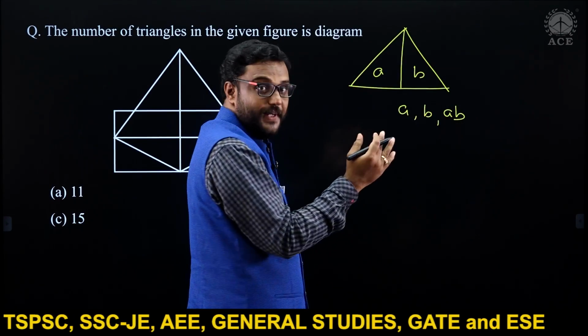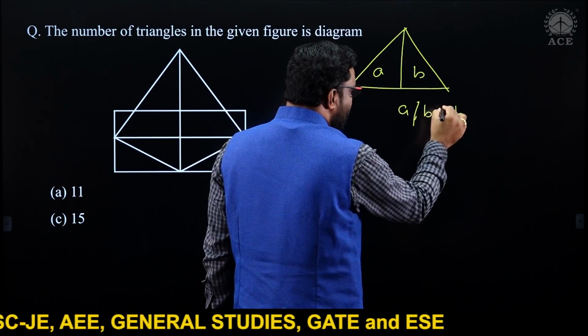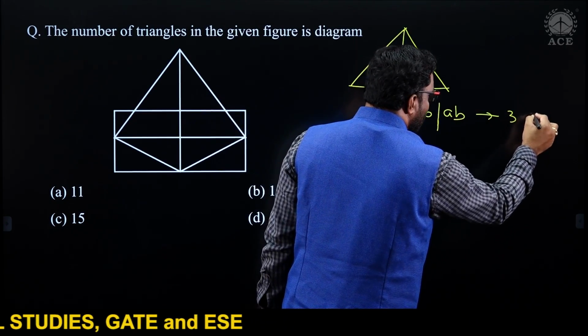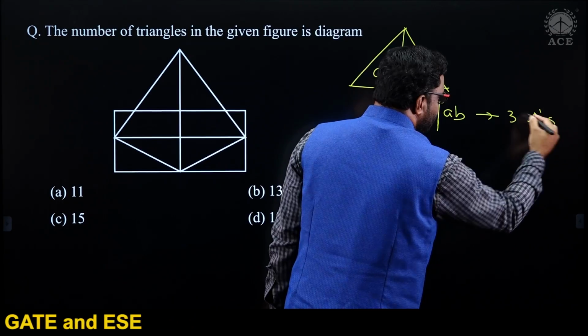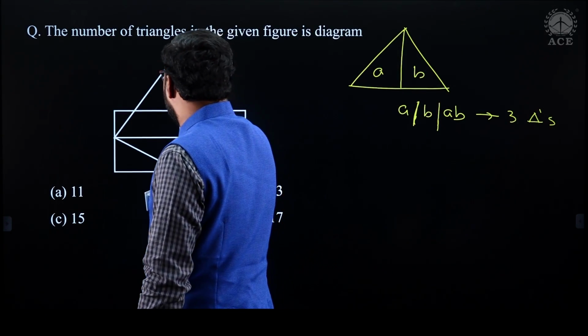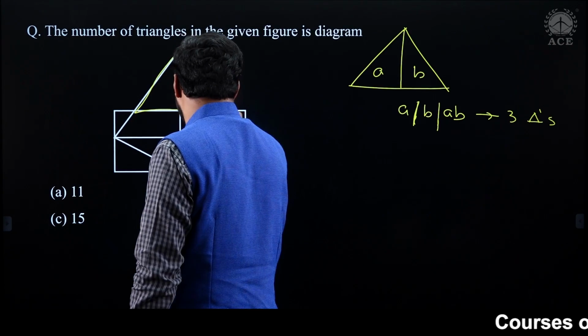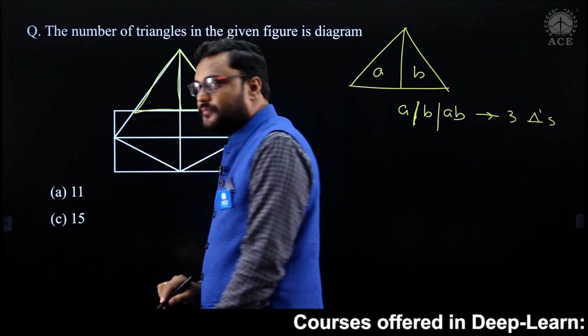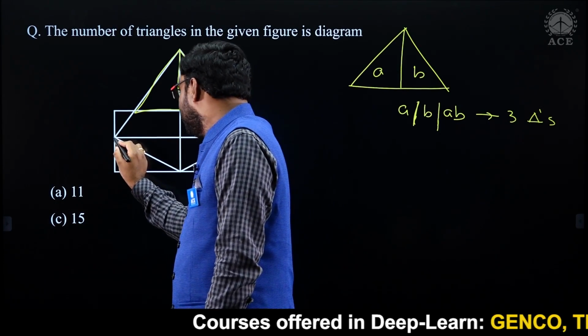A separately, B separately, AB combined is one triangle. So total 3 triangles are there in that diagram. Now observe here, this is one such diagram, one. This is 2.